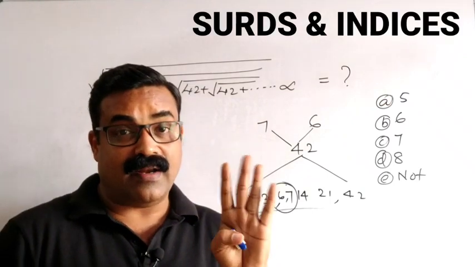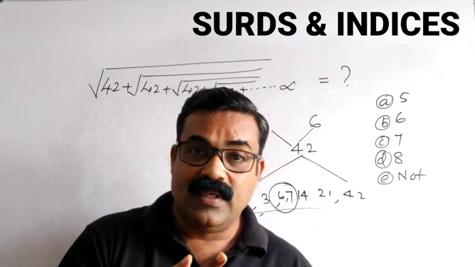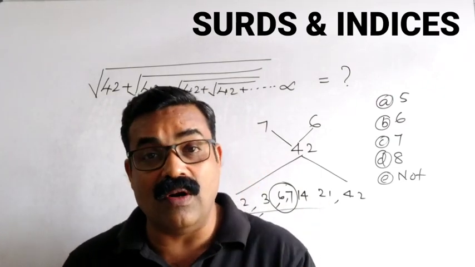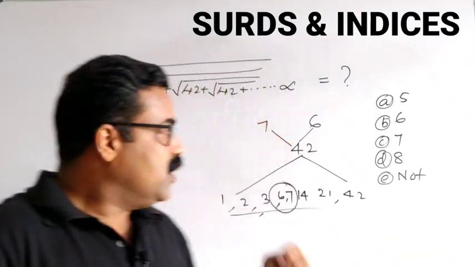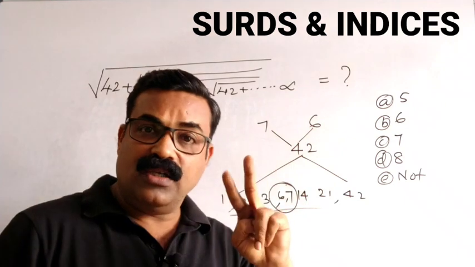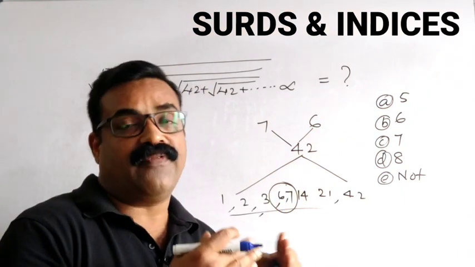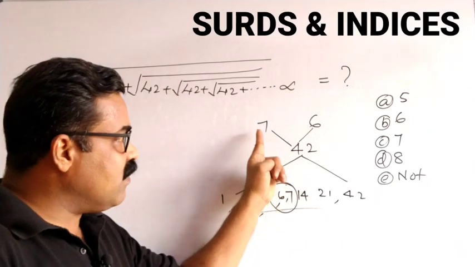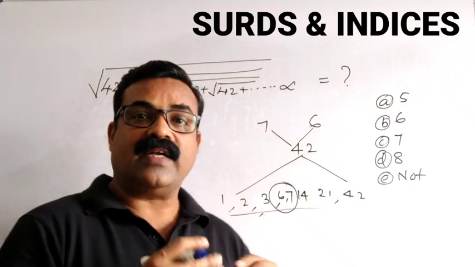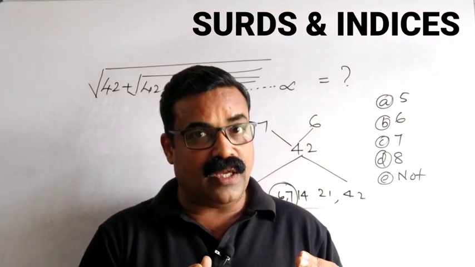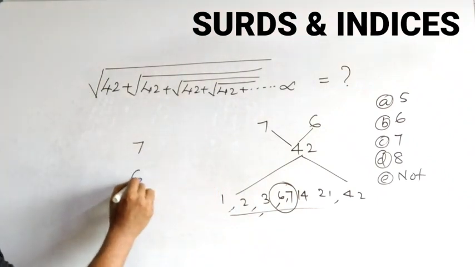Understand the concept very clearly. Why am I explaining it this way? If you understand the concept, then it becomes easy for you to solve this type of question in the next exam pattern. So 7 and 6 we have taken as two factors, and the difference between the selected factors is 1. So you have to select the factors accordingly. The difference should be equal to 1. So I have taken 7 and 6.